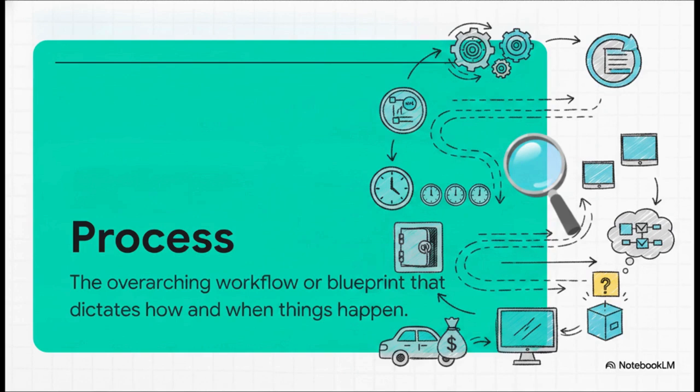The process governs our entire AI ecosystem. It ensures that the agents complete their tasks in a highly logical, structured sequence, making sure that the output from Agent A flows seamlessly into the inbox of Agent B at the exact right moment.